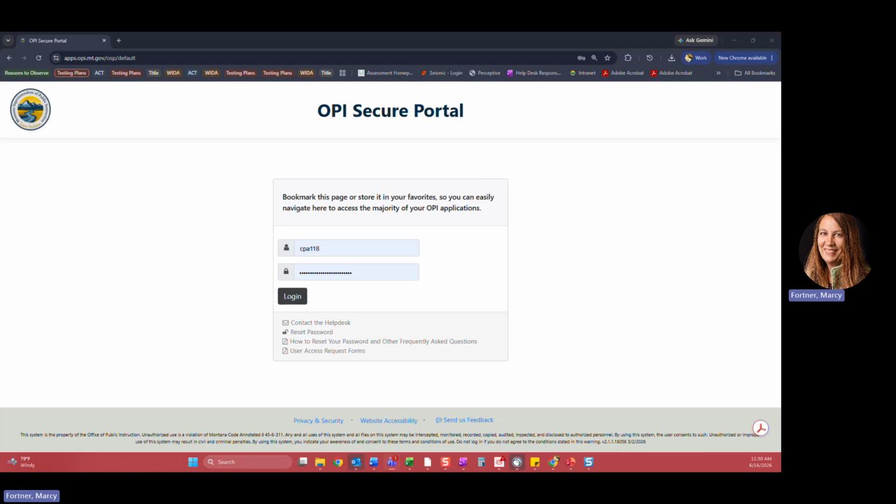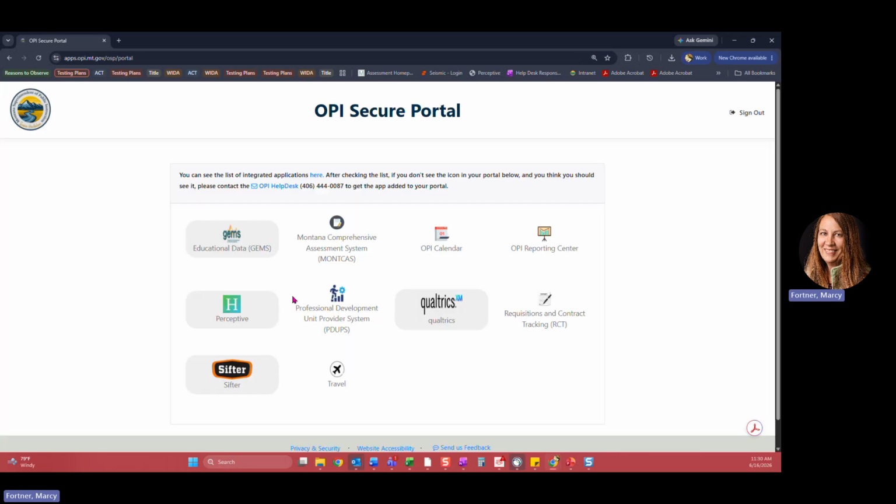STCs are going to log into the MontCAS application via the OPI Secure Portal. Once logged in, from the home page, you're going to select the Montana Comprehensive Assessment System icon.